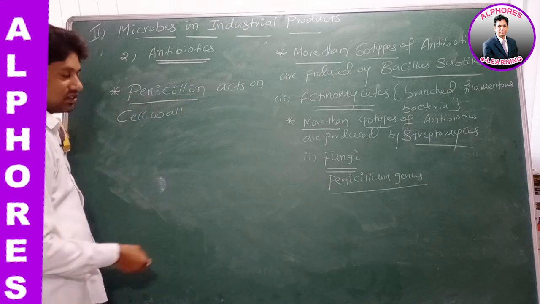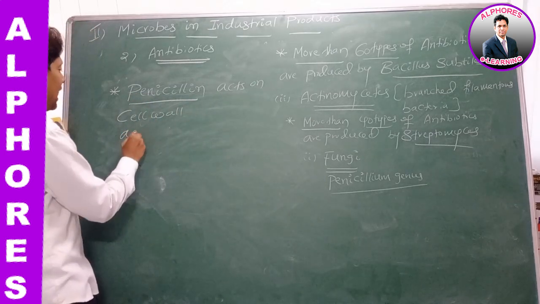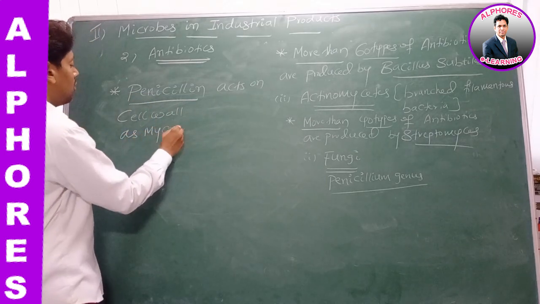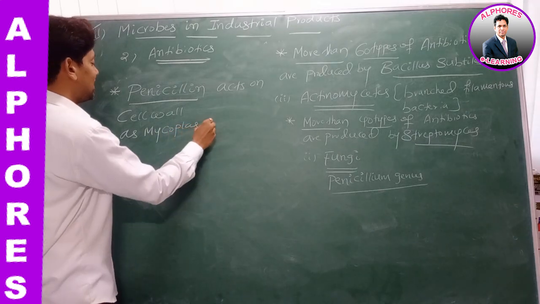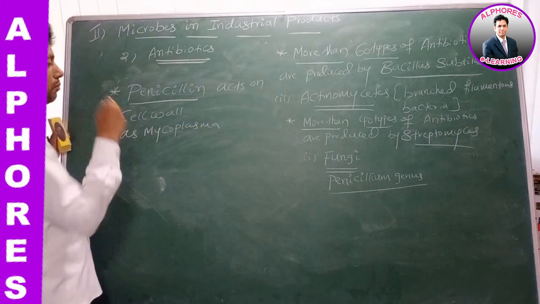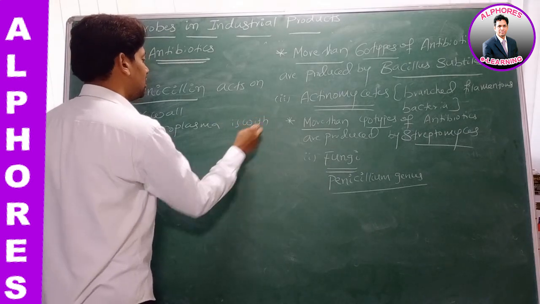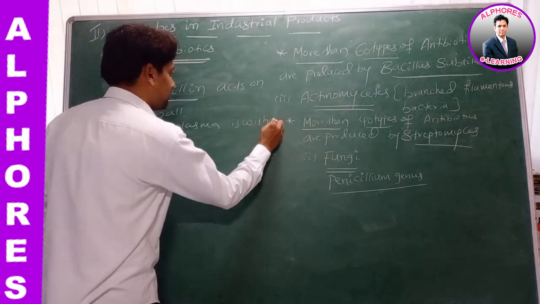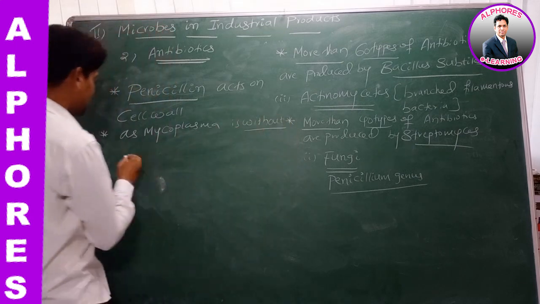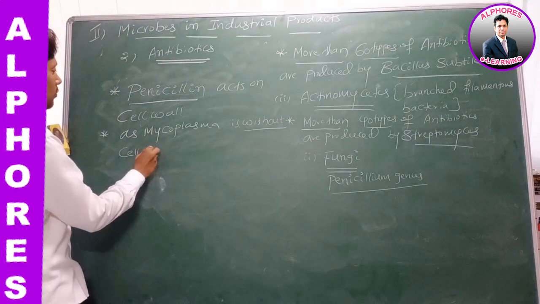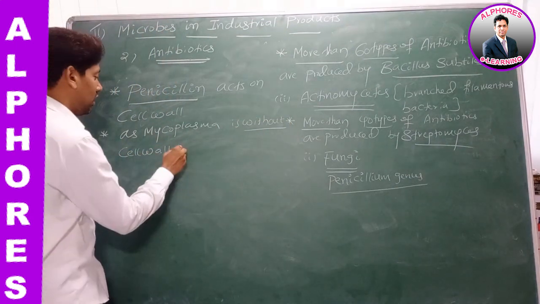Penicillin acts on cell wall. Mycoplasma, what is it? Mycoplasma is with or without cell wall? Mycoplasma is without cell wall.